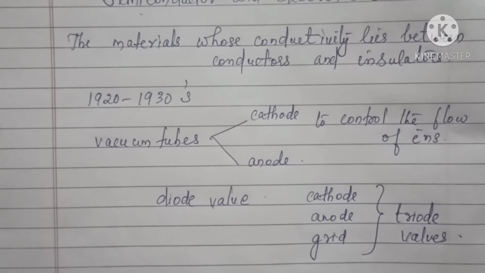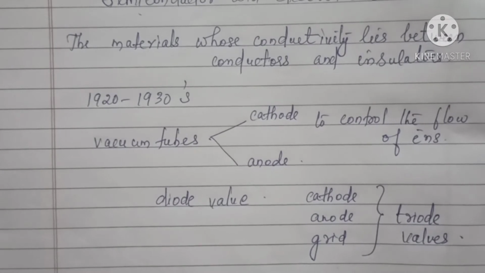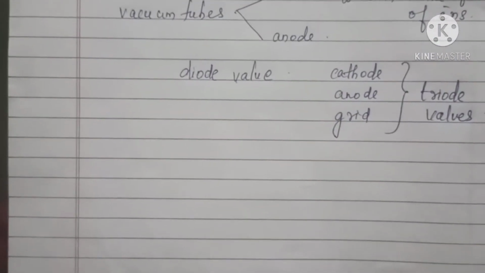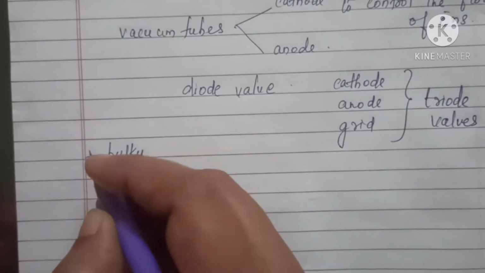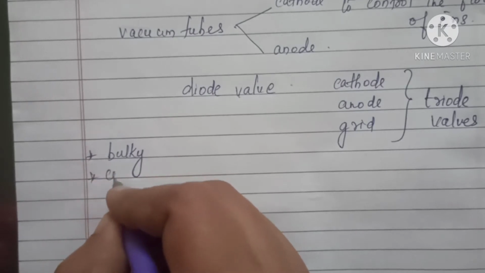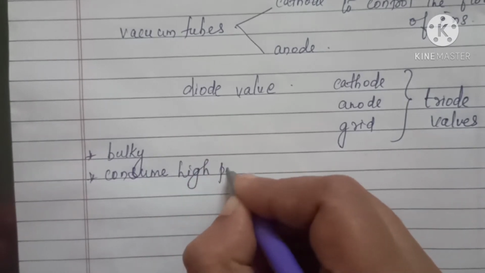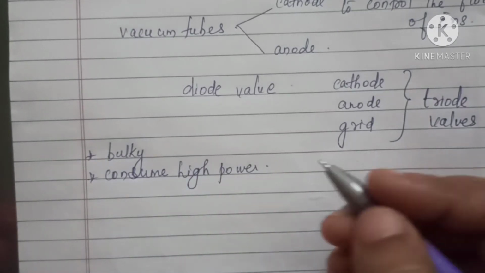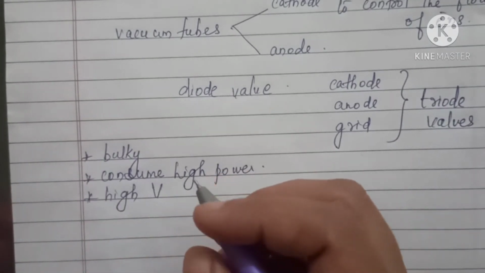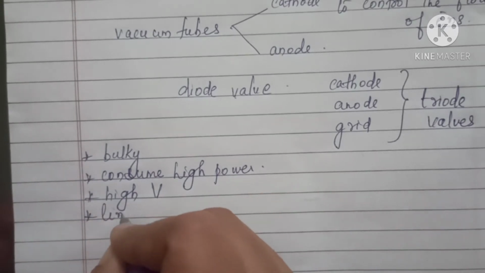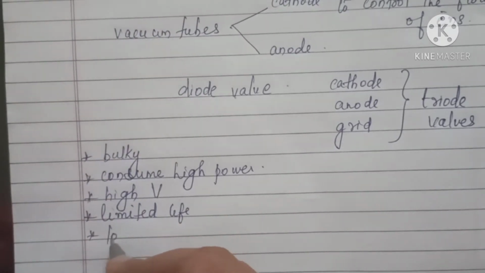But there were certain disadvantages with these vacuum tubes. Such devices were bulky, large in size. They consume high power. These vacuum tubes generally operate at high voltage, and have limited life and also low reliability.